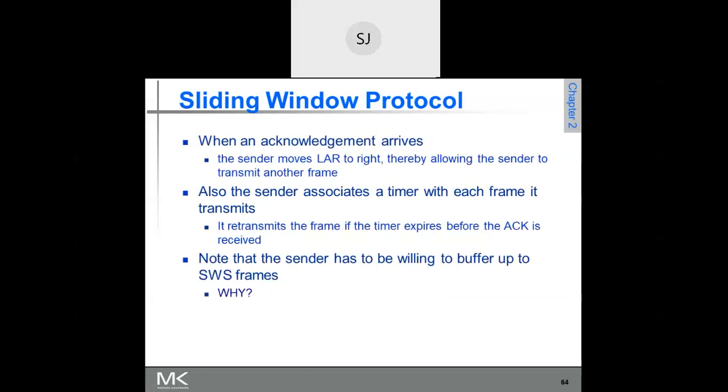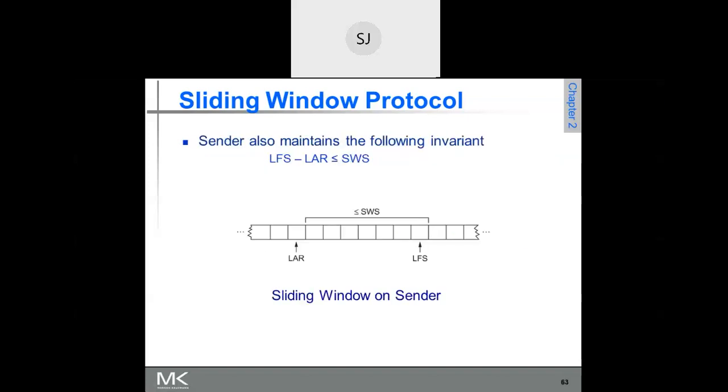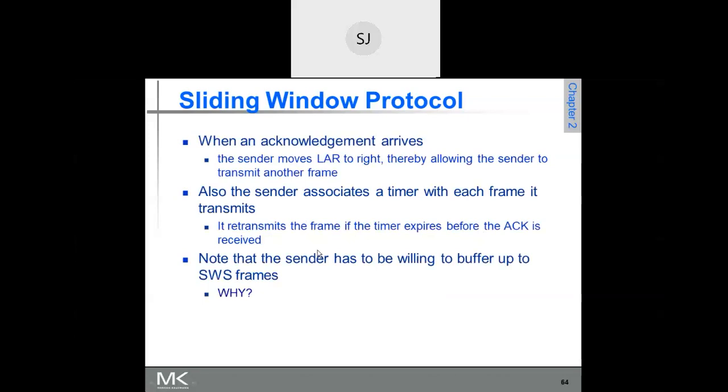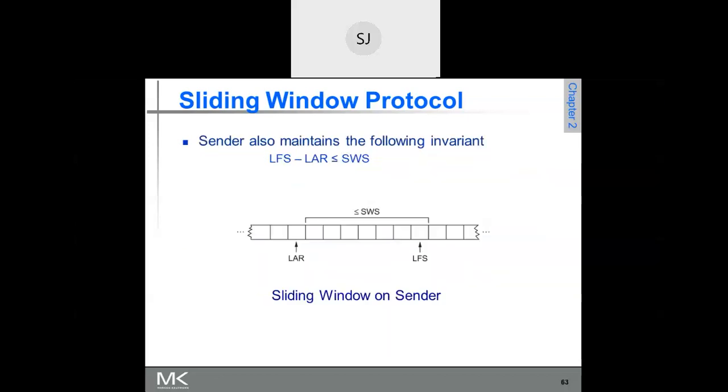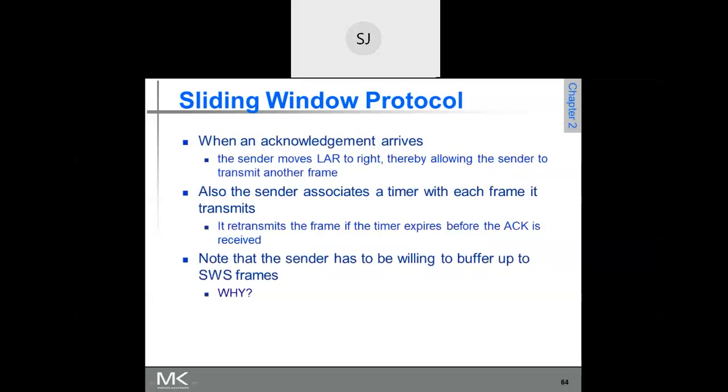When an acknowledgement arrives, the sender moves LAR to the right. Yes or no? When an acknowledgement arrives, LAR is moved by one place to the right, thereby allowing the sender to transmit another frame. Since it shifts by one, that means automatically this also shifts by one. So the sender is allowed to send one more frame. So the sender can transmit another frame.